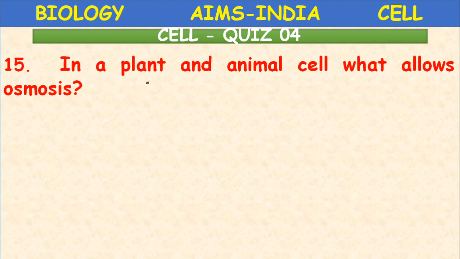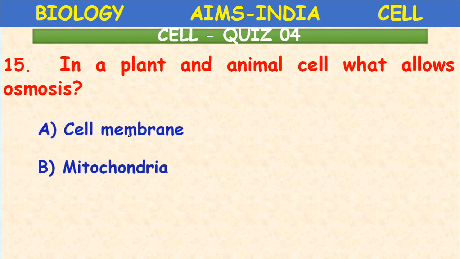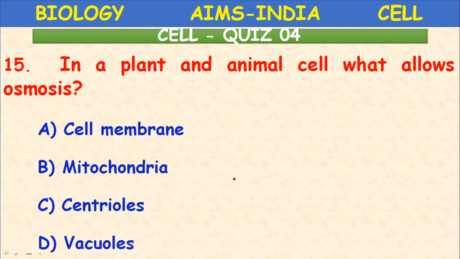The last question: in a plant and animal cell, what allows osmosis? Cell membrane, mitochondria, centrioles, or vacuoles?